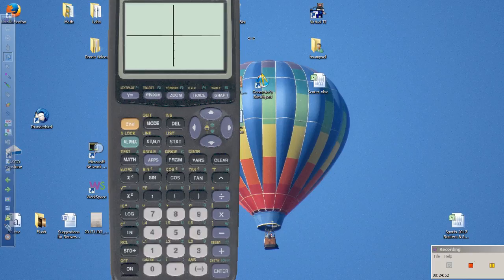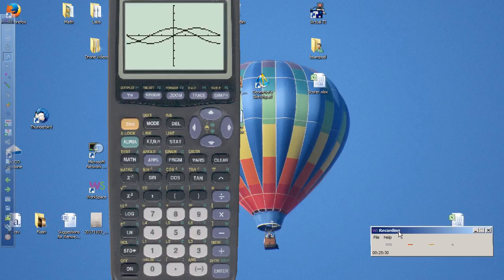But we just shifted them over from each other. Sine and cosine are just shifts of each other, and secant and cosecant are just shifts of each other.